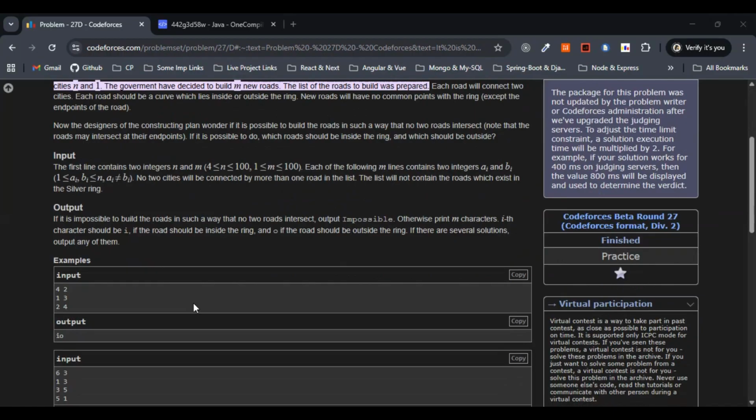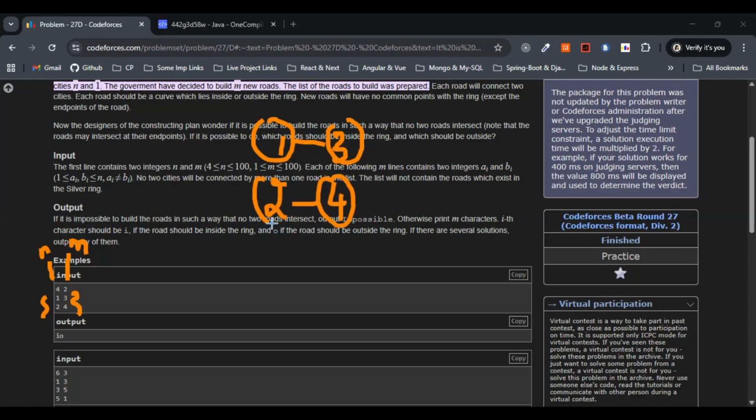So let me come to the input output part here. See, n we have been given 4 and m we have been given 2. N is nothing but the number of nodes here, so we have 4 nodes. So this is the edge, right? 1 to 3 and 2 to 4. Let me draw the graph for this: 1, 2, 3, and 2 to 4. These are the edges that they have given here.